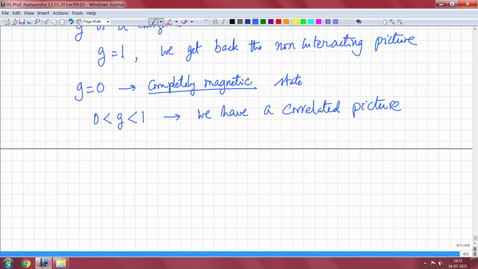So g can be treated as a variational parameter.